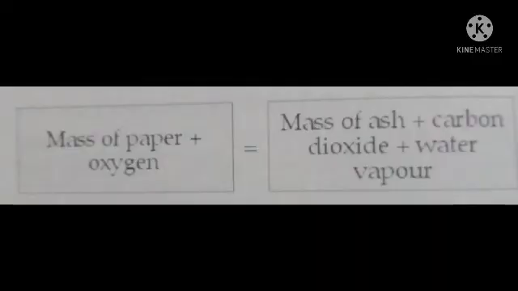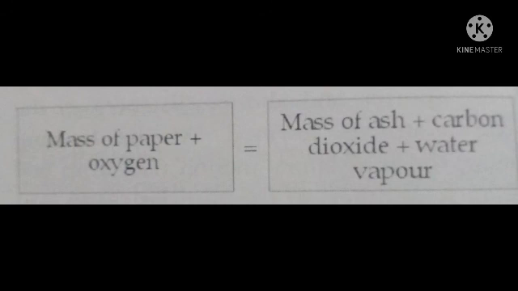Dear children, for example, burning a piece of paper. So the mass of a paper, that is the piece of paper. During this process and during this chemical reaction, the mass remains the same before and after the chemical reaction. Here the mass of the paper is taken as the reactant which is going to react, and when the reaction occurs, what we are going to get, that is the product.